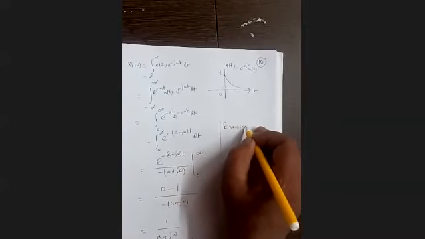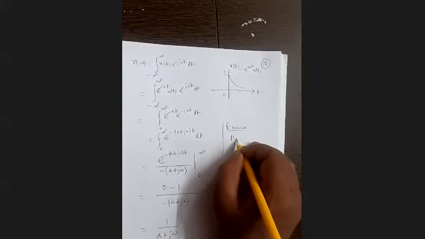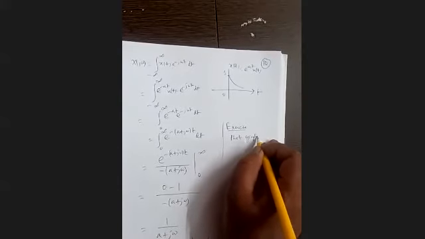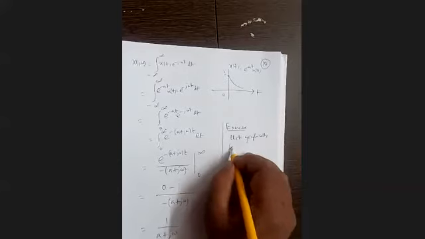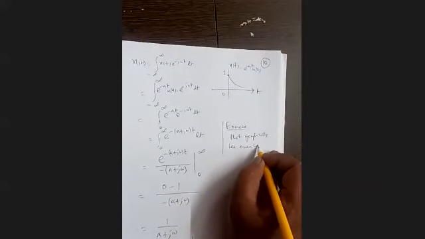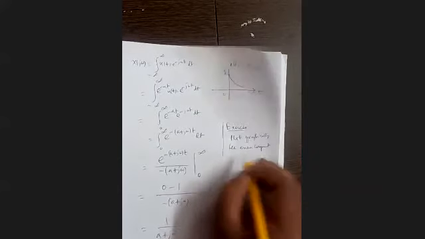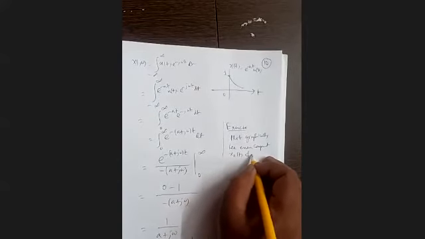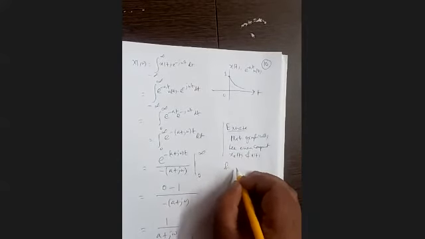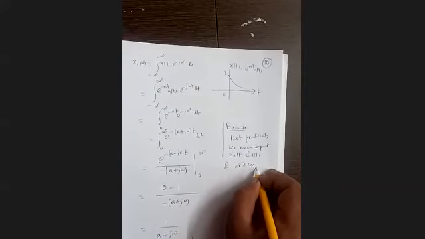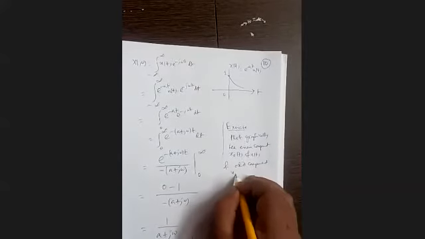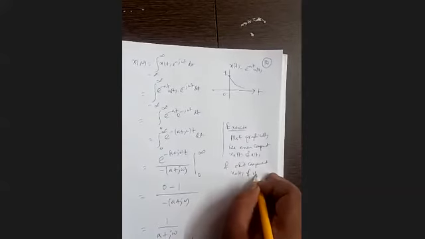Exercise: plot graphically the even component xe(t) of x(t) and the odd component xo(t) of x(t).